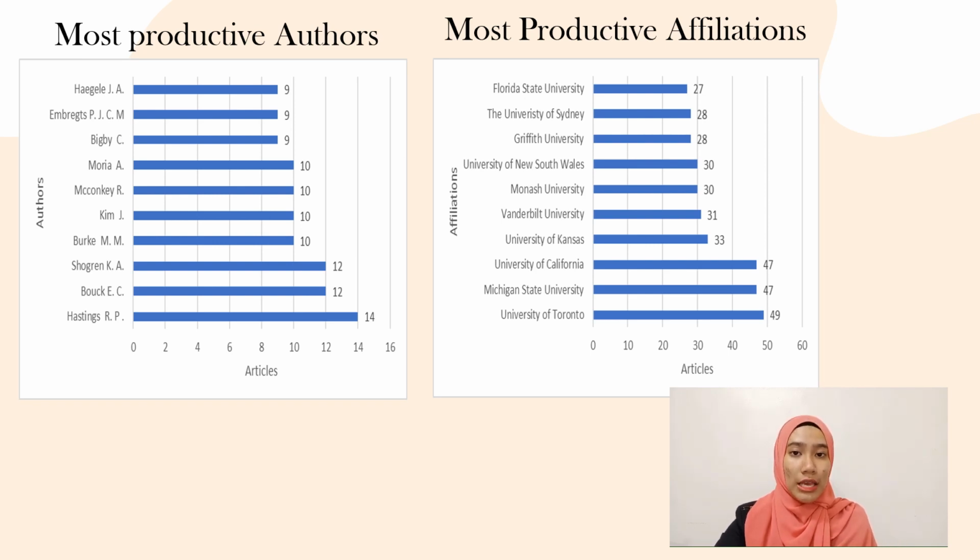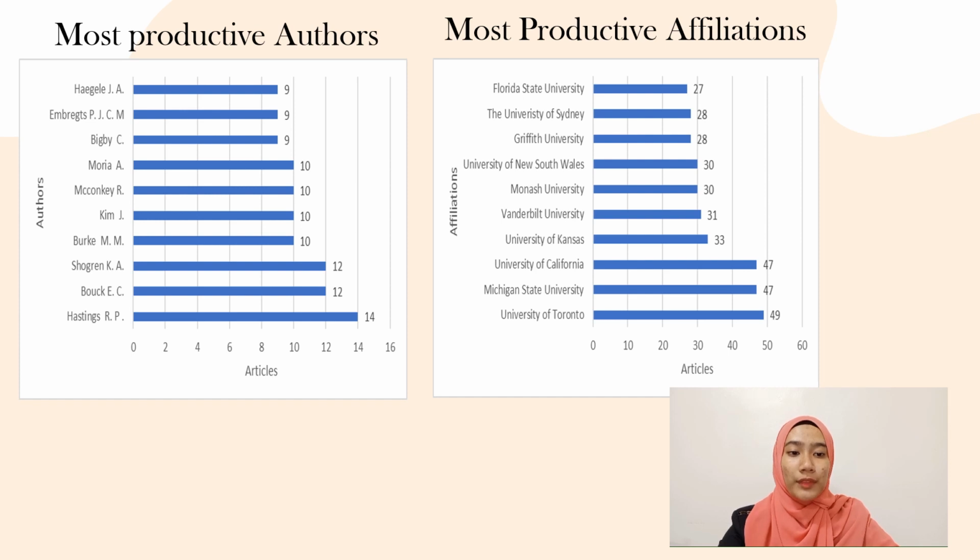For most productive authors, this graph we obtain from assessing the data from BiblioShiny that we generate from 3,251 articles. This graph shows only top 10 of authors that were selected from the producing the articles. This graph also shows the top 10 authors who published the most articles. The first author is Hastings RP, which is dominate the chart in publishing the articles. The lowest authors is Big YC, Embrett's PJCM, and Hegel JA.